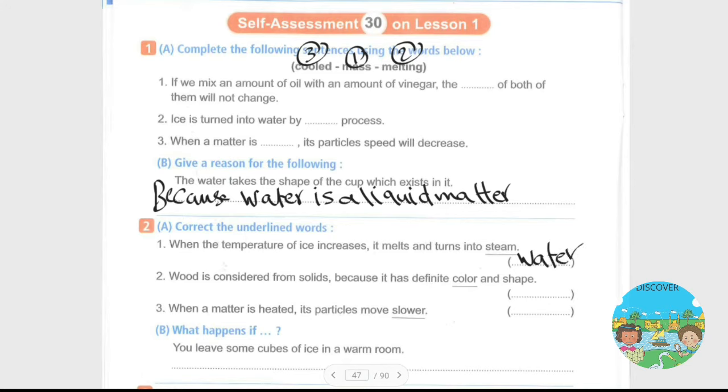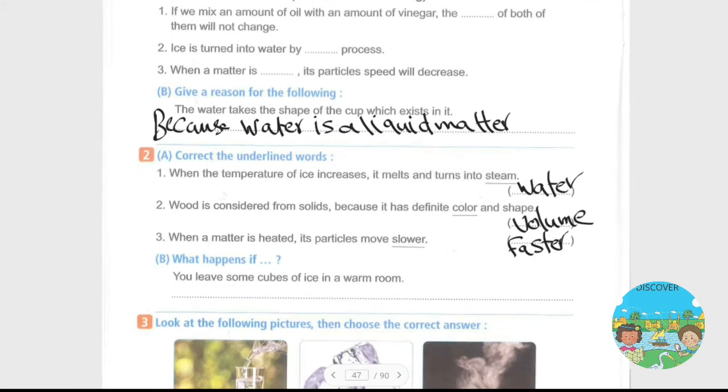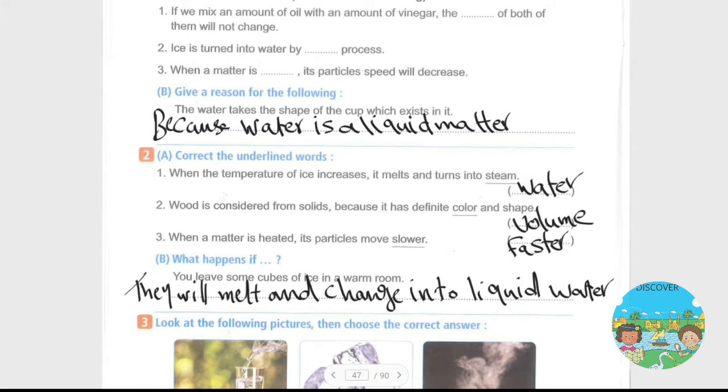تمام. Question number 2 بيقول لي wood is considered a solid because it has definite color and shape. طبعا الانسر true volume. تمام. Question number 3 بيقول لي when a matter is heated its particles move slower. طبعا وال true answer is faster. What happens if you leave some cubes of ice in a warm room? لو سيبنا مكعبات تلج في warm room والانسر بتاعتي and they will melt and change into liquid water.